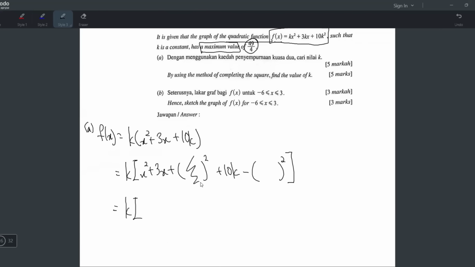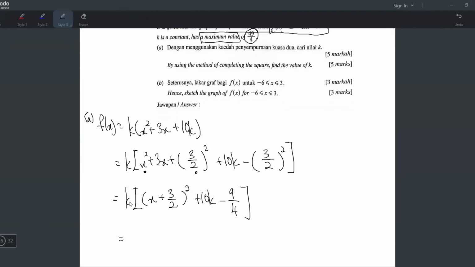Okay, now what do we have to write inside here? We have to write b/2. And for the b, we can refer here, so it's 3. So it's 3/2, 3/2. And now we will ignore this, just look at this and this. So they both have square. So what you will write? You will write a bracket, x written inside, and the square put outside. Same thing here, 3/2 I write inside, and the square I write outside. It means you don't have to square it, the square you already put outside. And then here plus 10k minus, okay, this time the 3/2 you have to square. So you will do 3 squared, which is 9, 2 squared, which is 4, and then close the bracket. Okay, 10k minus 9/4, that cannot be simplified anymore.